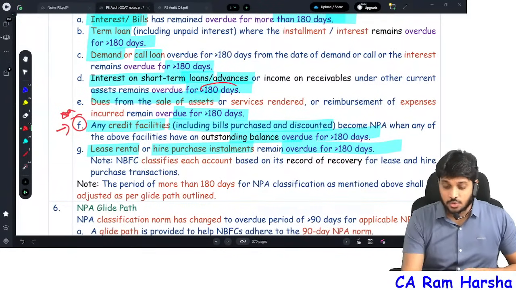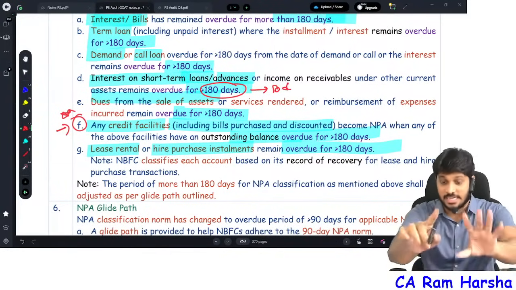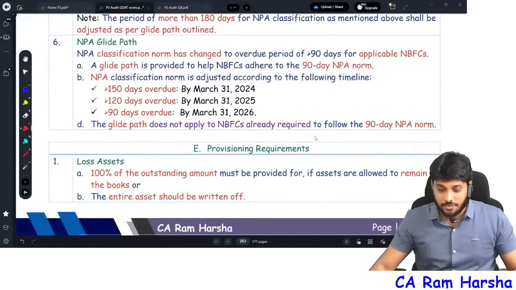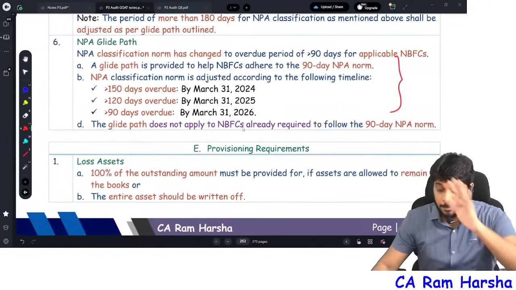By the way, this 180 days limit is revised to 90 days. That discussion I will also tell you. There is a gliding path on that. I will come back to it later.